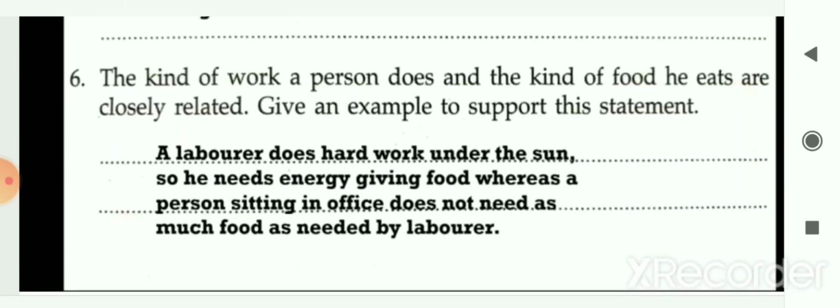Next question, the kind of work a person does and the kind of food he eats are closely related. Give an example to support this statement. So, a laborer does hard work under the sun. So, he needs energy giving food, whereas a person sitting in an office does not need as much food as needed by the laborer. So, these answers give support to the given statement.